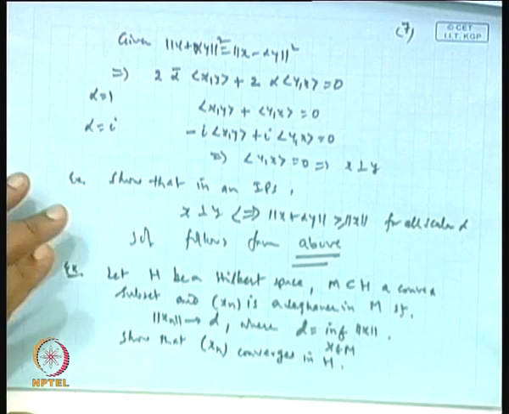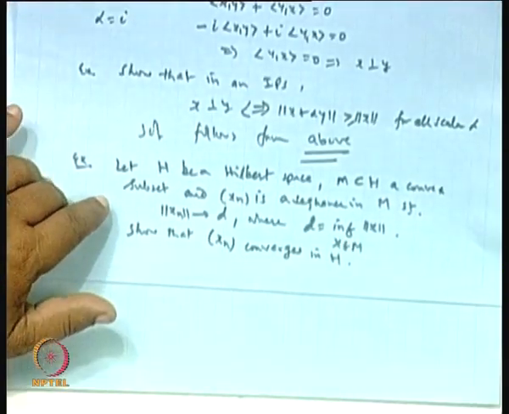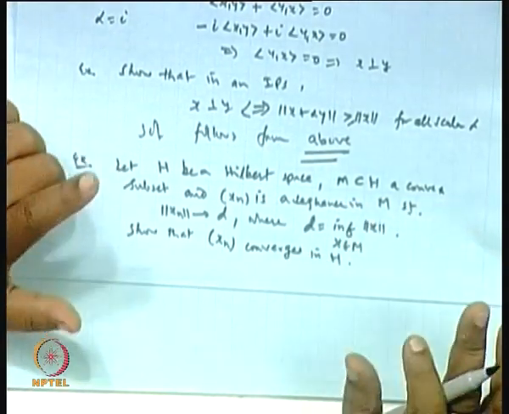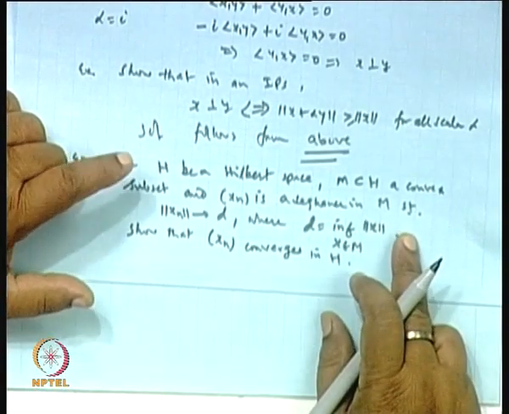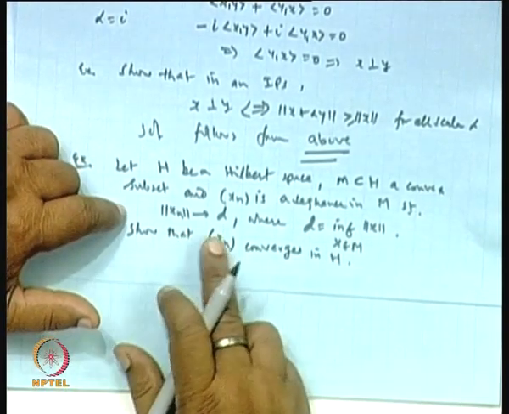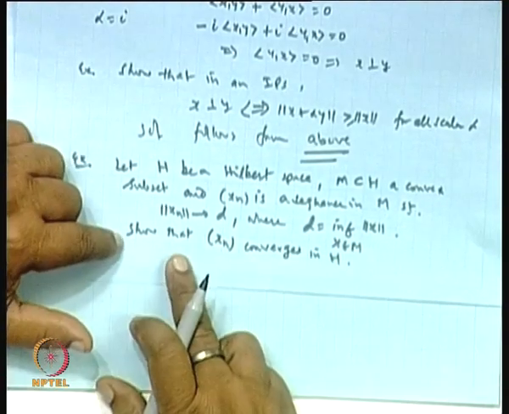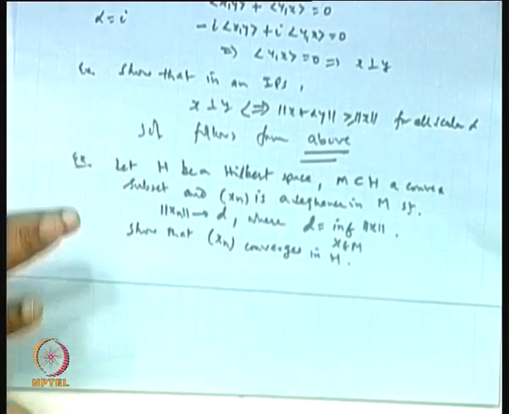Okay. Now, let me restate: H is a Hilbert space, which is a complete inner product space. M is a convex subset of H, and x n is a sequence in M such that norm of x n goes to D, where D is the infimum of norm x. Then x n converges in H. So, how to prove this?